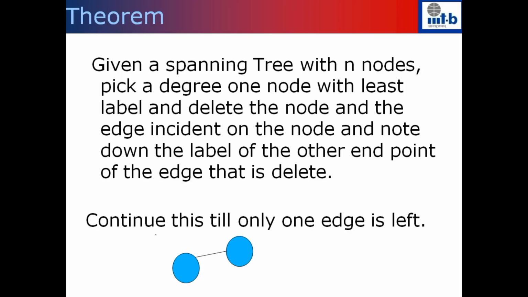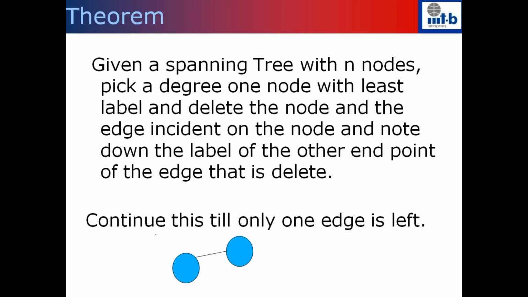So let's start with a spanning tree. We are given a spanning tree, and I want to tell you how to map it to a vector of length n minus 2. What we do is pick a degree 1 node with the least label. Every vertex is labeled from 0 to n minus 1, and we know that any tree will have at least 2 nodes with degree 1. So you consider all the degree 1 nodes, essentially the leaf nodes, and pick the one which has the least label. Delete that node and the edge incident on it from the spanning tree, and note down the end point of the edge that you just deleted.